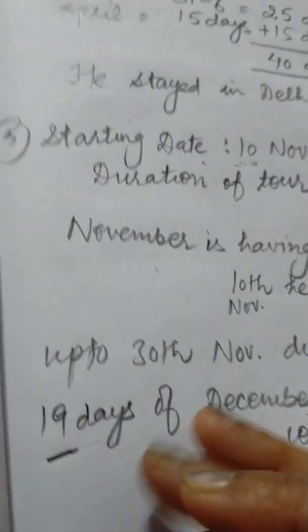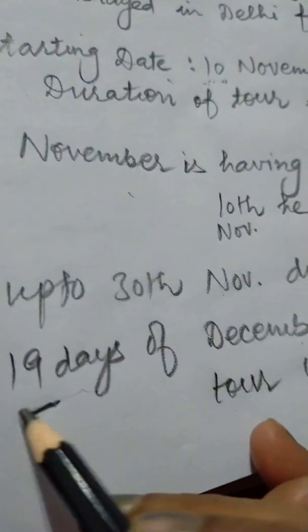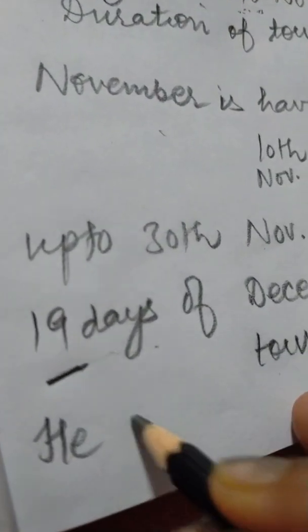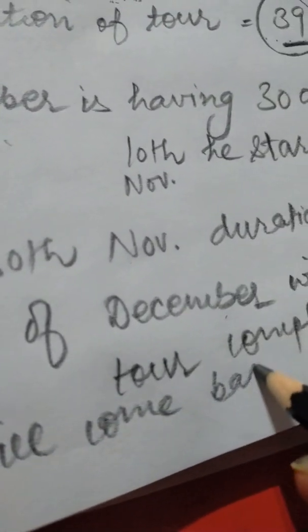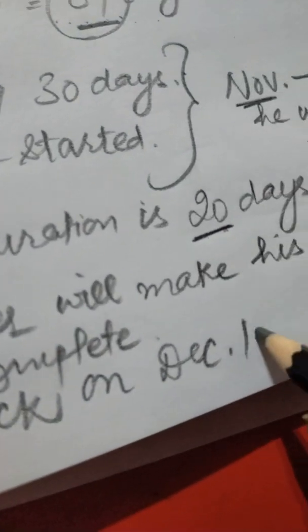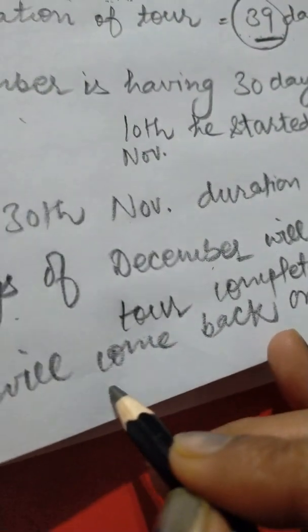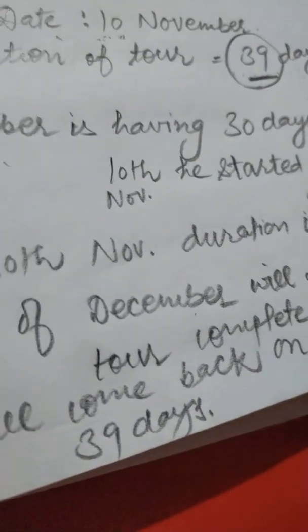So his tour will end on December 19, and he will come back on December 19 after 39 days. Yes friends, hope you have understood.